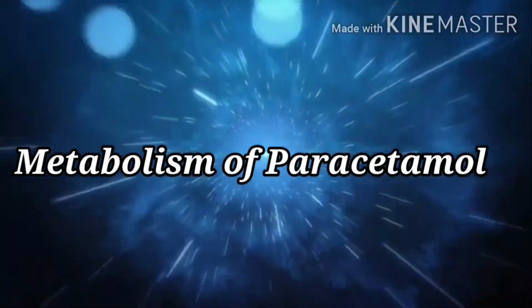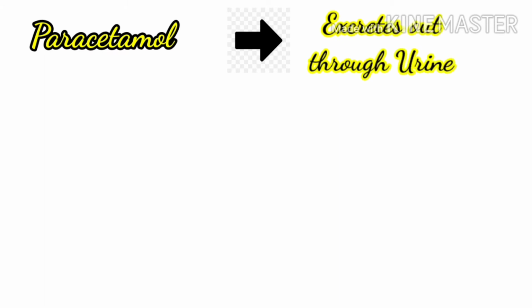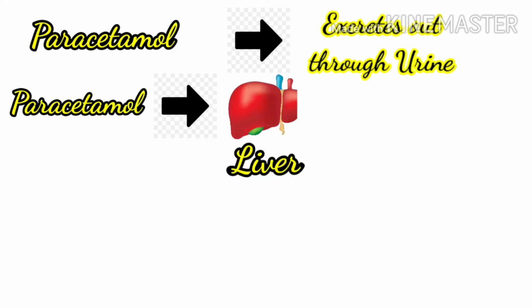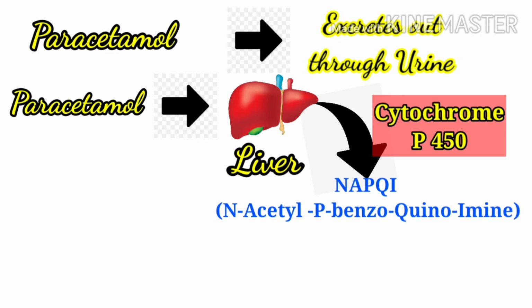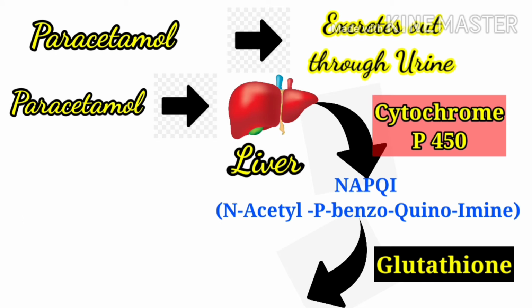Next comes the metabolism. Whenever we take paracetamol, 2 to 5% of paracetamol is excreted through urine. However, the remaining paracetamol is metabolized in the liver. It means it enters the liver, and the cytochrome P450 enzyme in the liver metabolizes this paracetamol into NAPQI, which is N-acetyl-p-benzoquinone imine. NAPQI is very toxic. So, to reduce the toxicity, glutathione converts this NAPQI into a non-toxic form and it's excreted.